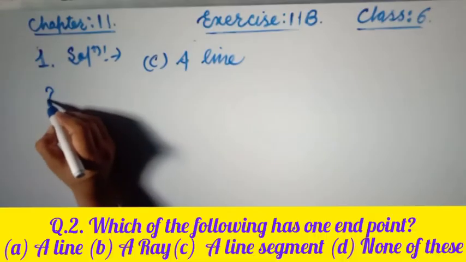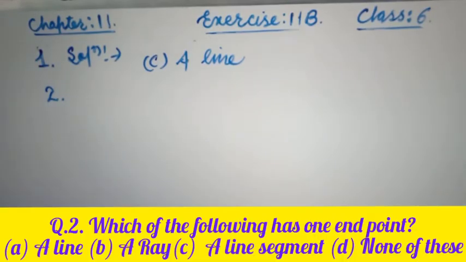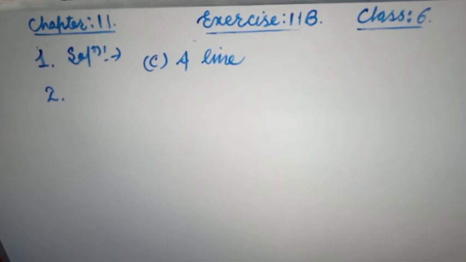Now move to the second question, friends. Question number 2 says, which of the following has one endpoint? So do it yourself, friends. Question number 3 says, which of the following has two endpoints? You can do it. Question number 4, which of the following has definite length? You can do it.